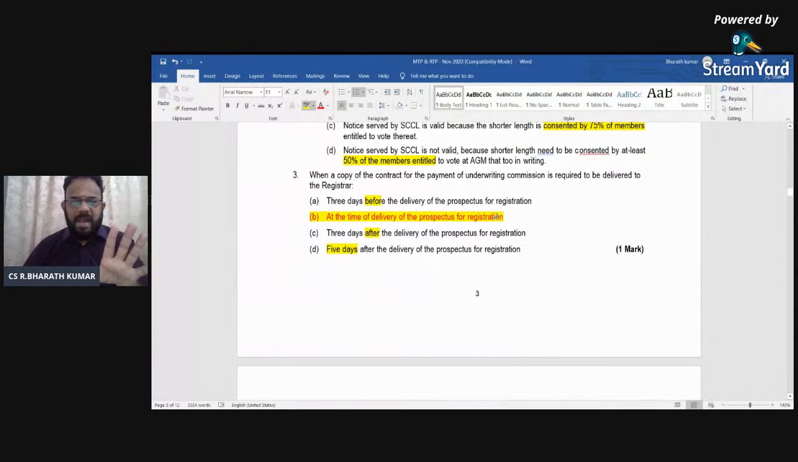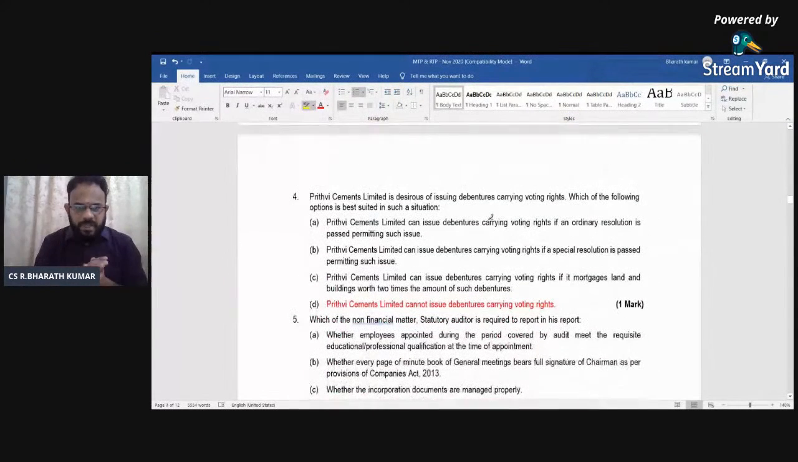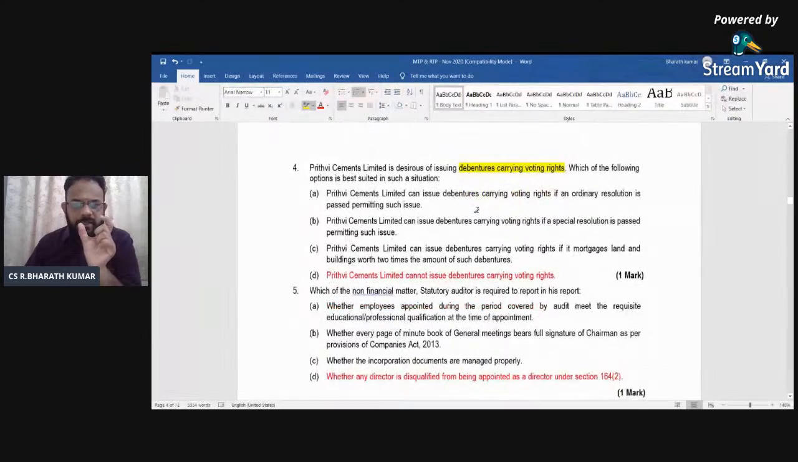You will be able to get the answer really strong. Next, Prithvi Limited is issuing debentures carrying voting right. The moment you see voting rights, don't jump to the conclusion, because here they cannot issue debentures with the voting rights. So you will have to know the basics of the provision.